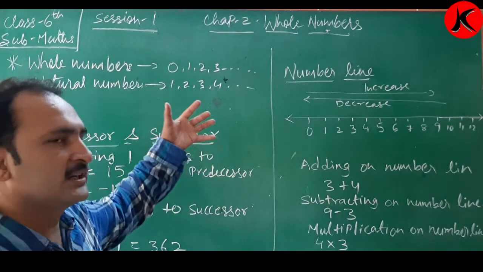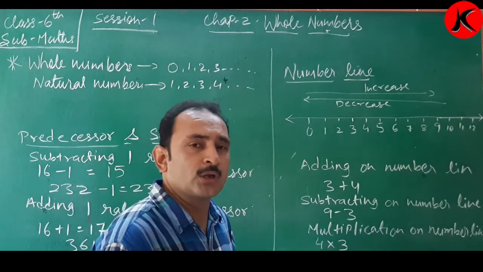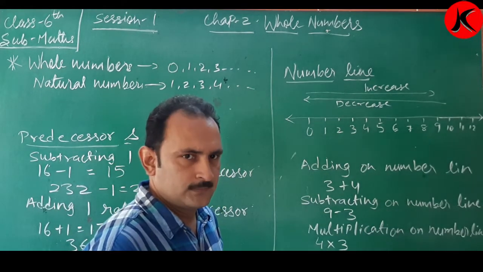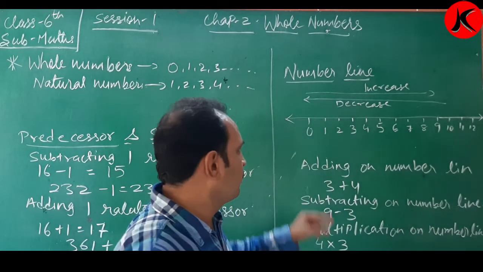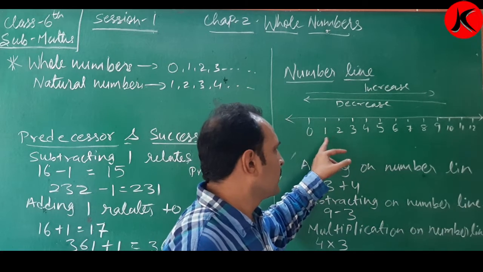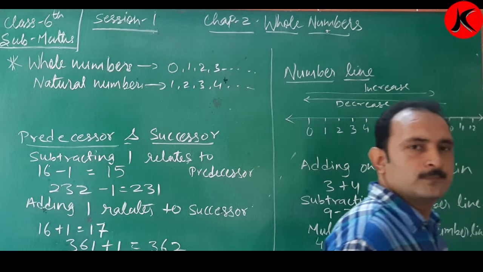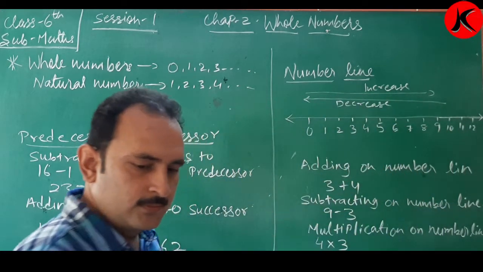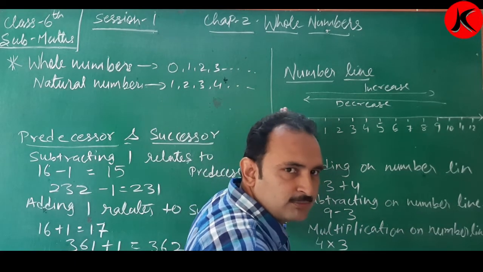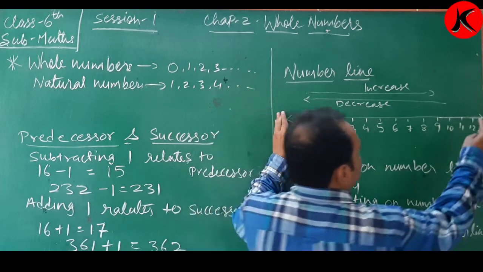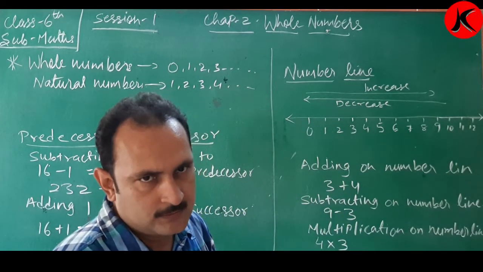Next thing we will be studying, exercise 2.1, is the number line. Very important, children. This is a number line. I have drawn 0, 1, 2, 3, 4, 5, 6, 7, 8, 9, 10, 11, 12 and so on. Remember, children, whenever I go from left to right, the value keeps on increasing.